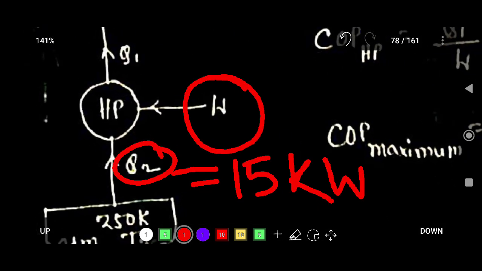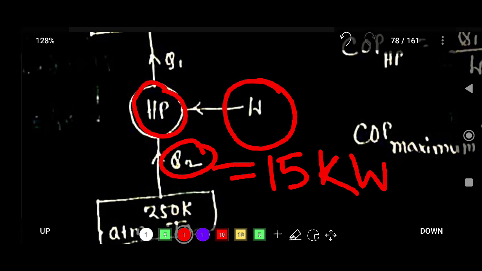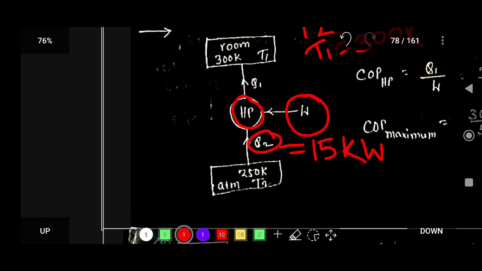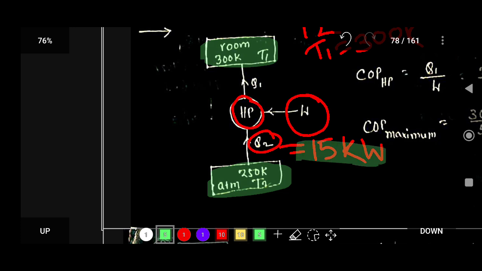So from here, this is our system. Focus on that. So this is our room, and this is the atmosphere. So atmosphere temperature, that is 250 Kelvin, temperature T2, and here room temperature, that is 300 Kelvin. So W is also given and Q2 is also given. Now you have to calculate the COP.